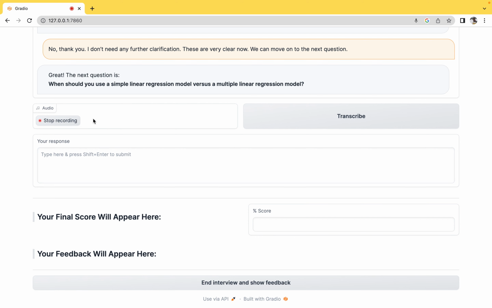Let's take a shot. Sure, so simple linear regression is used when the target variable is dependent on only one input variable, while you would use multiple linear regression when the target variable is dependent on more than one input variable.